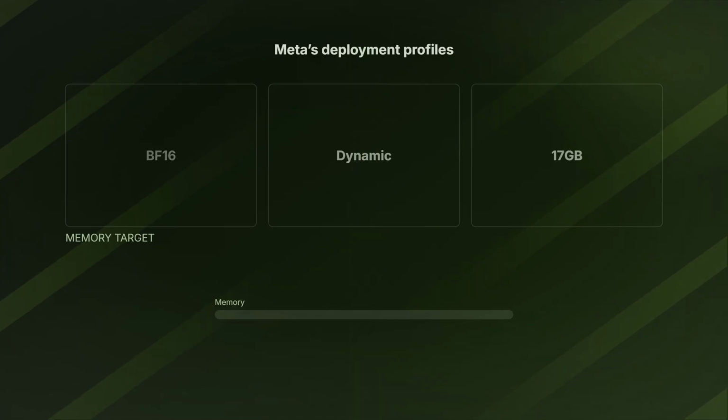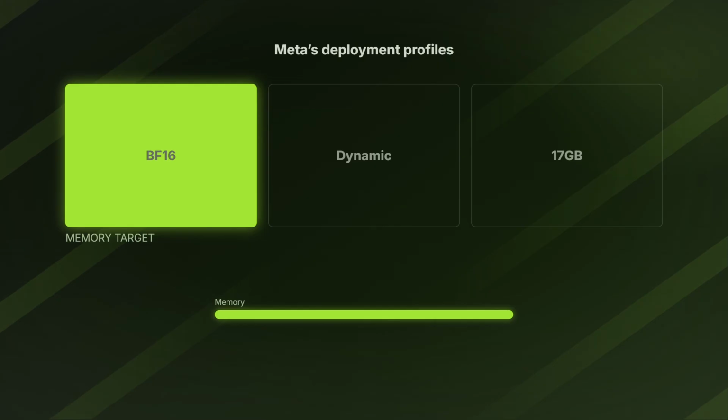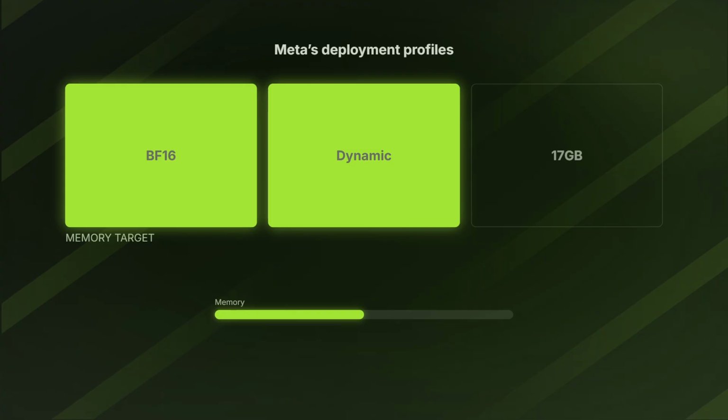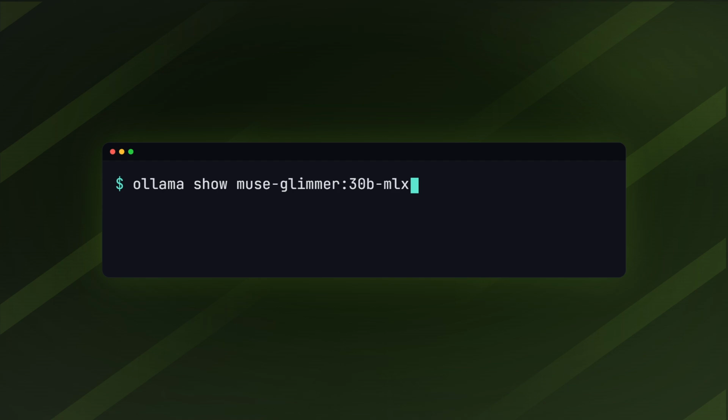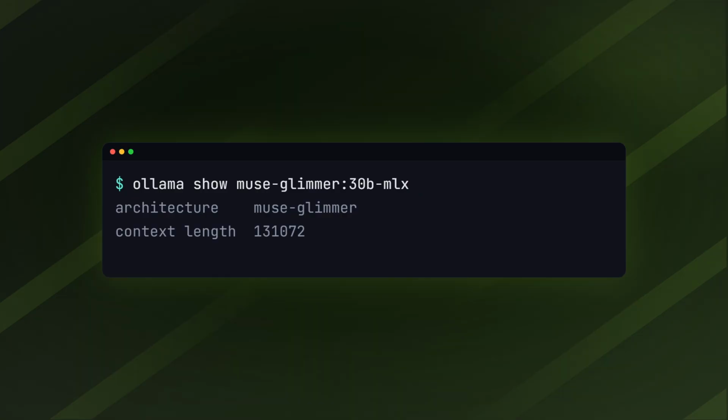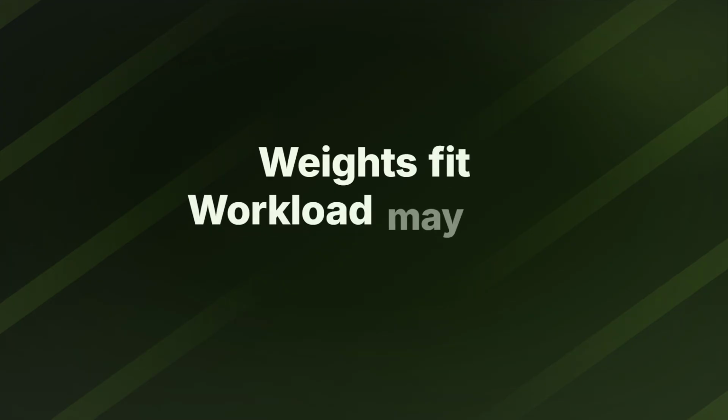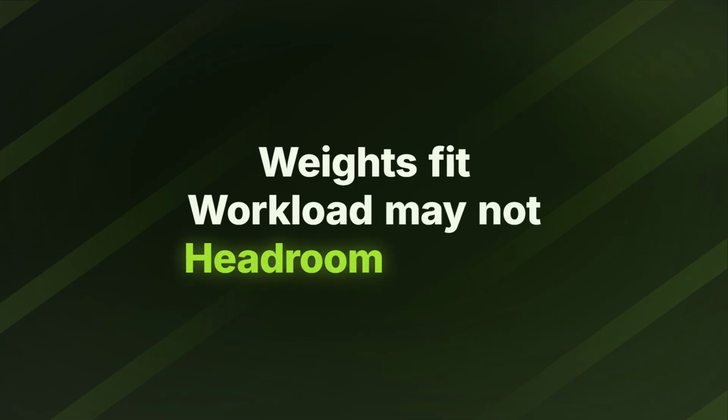Meta's full precision target is 64 gigabytes of VRAM. Its dynamic quant targets 32 gigabytes with 0.2% average degradation, while the smaller quant targets 24 gigabytes with 1%. Ollama's initial package is Muse Glimmer 30B-MLX, a 21 gigabyte Apple Silicon build with text and image input. Ollama says support for NVIDIA, AMD, and other platforms follows in the coming days. A model fitting in memory is not the same as every feature fitting comfortably. Context, image perception, the KV cache, and speculative decoding all compete for the remaining headroom.